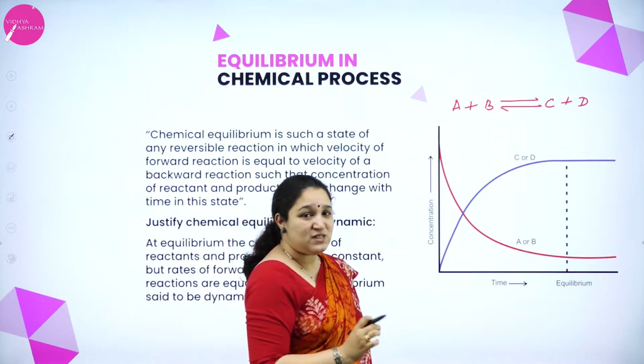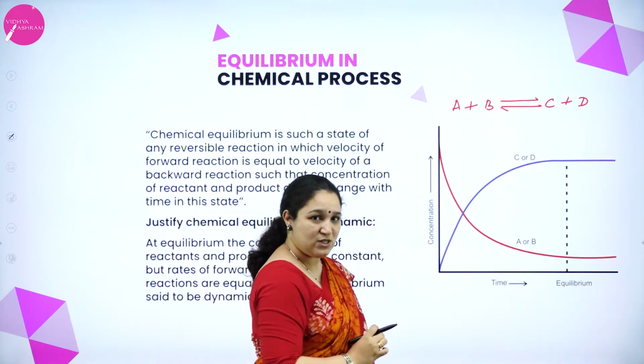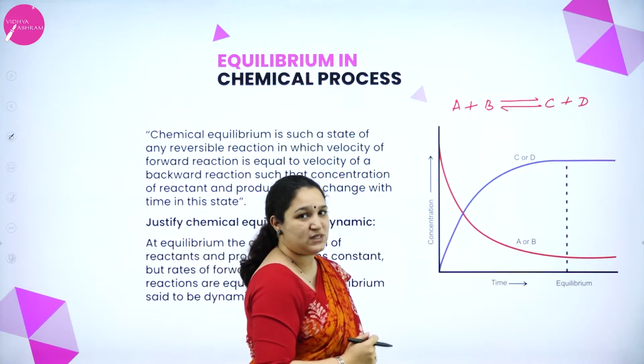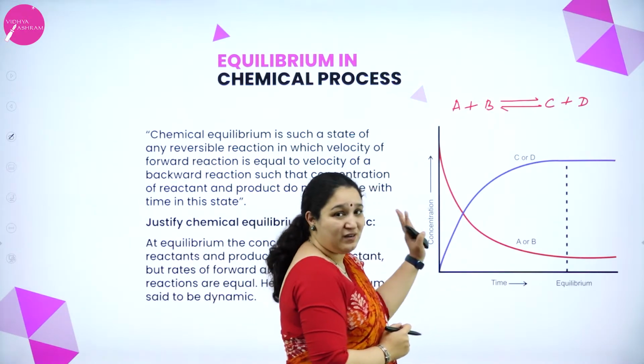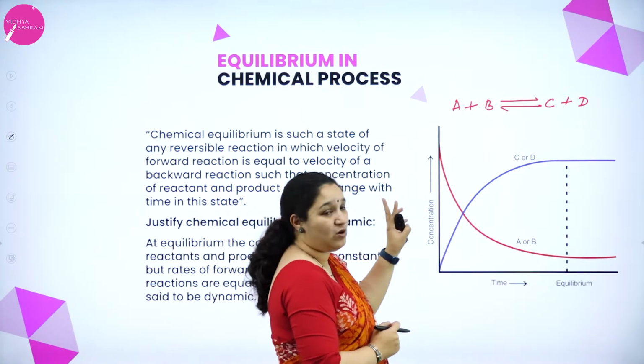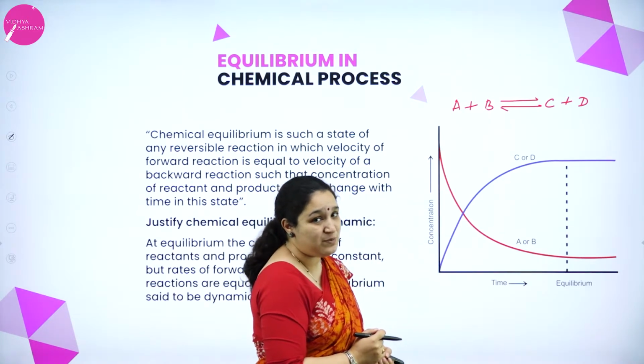If it is an irreversible reaction, we just put one arrow mark, that is from the reactants towards the product side. So here I am taking a reversible reaction where A and B are called the reactants and C and D are called the products.